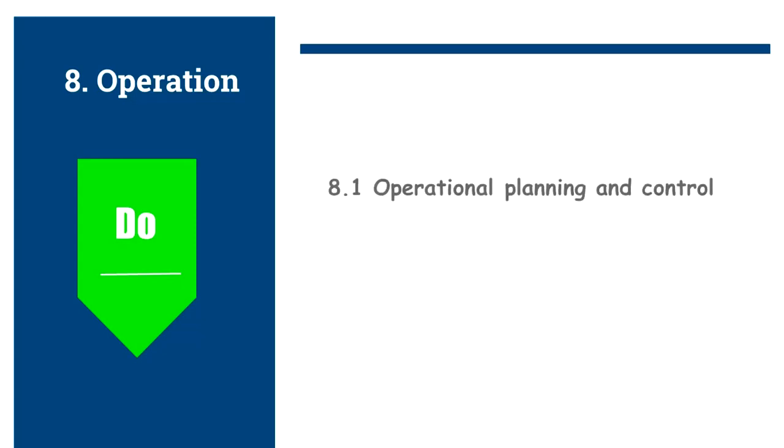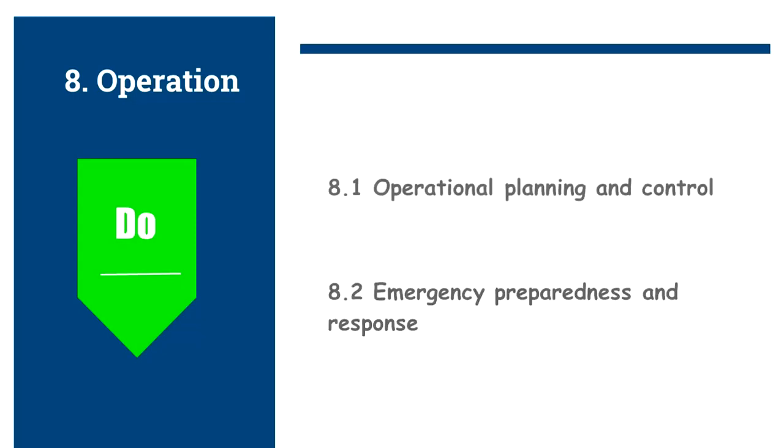Clause 8 states about the planning and control. The organization shall establish, implement and maintain a process for the elimination of hazards and reduction of occupational health and safety risks. Plan the temporary and permanent changes that impact occupational health and safety performance, and the procurement of products and services. The organization shall ensure that the requirements of its occupational health and safety management system are met by contractors and their workers. The organization's procurement process shall define and apply occupational health and safety criteria for the selection of contractors. The organization shall also ensure that outsourced functions and processes are controlled.